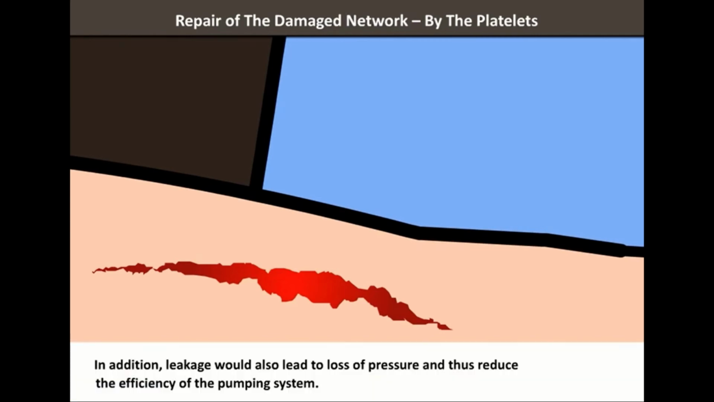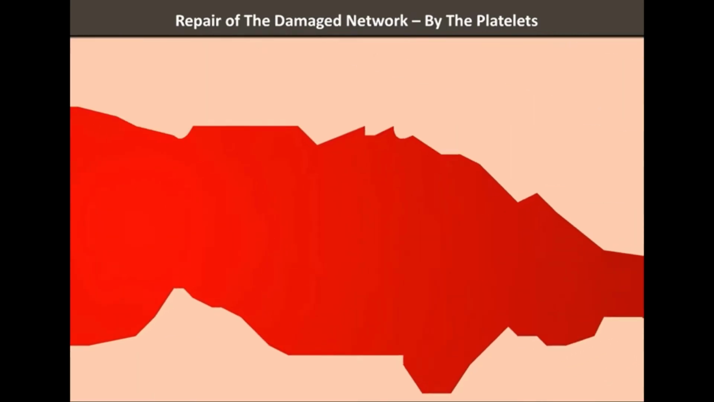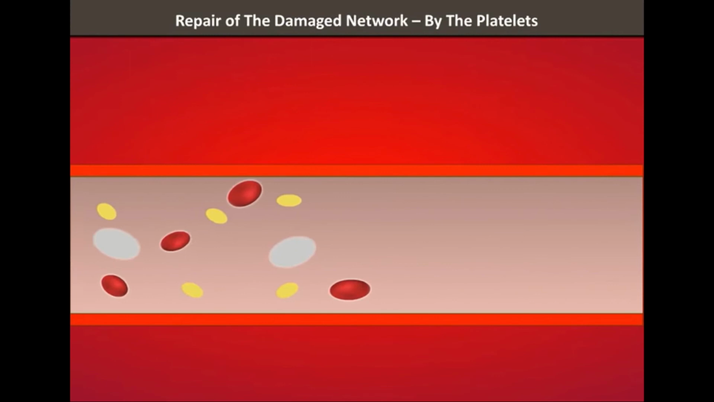In addition to leakage, it also led to the loss of pressure and thus reducing the efficiency of the pumping system. So what exactly happens when there is a blood loss?